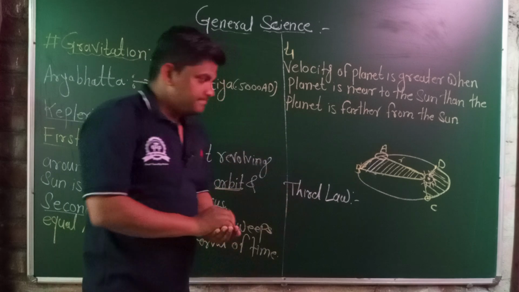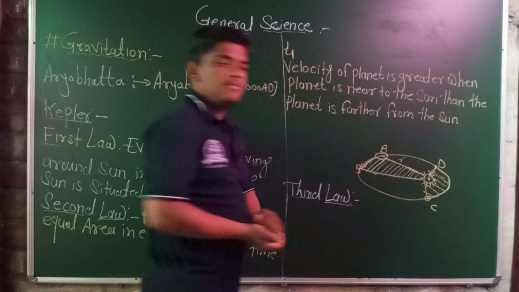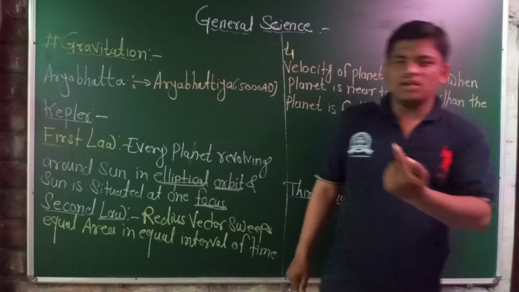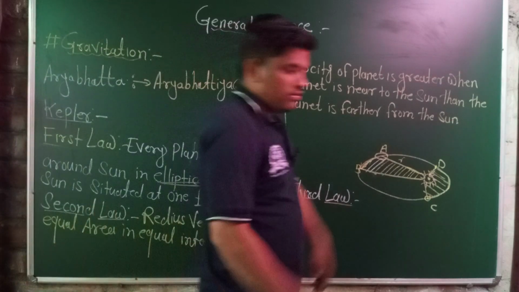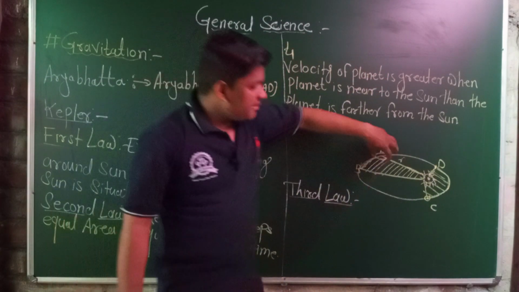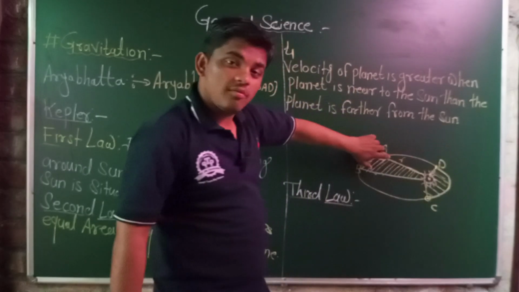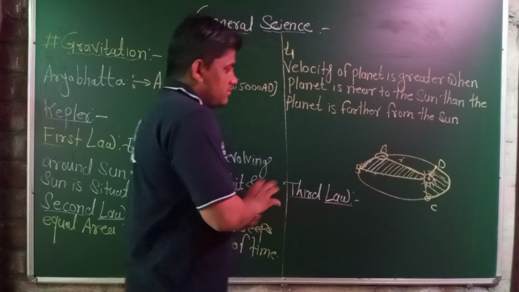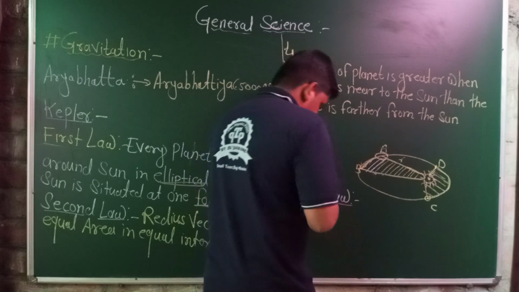And the third law concerns the square of the time period. What is the time period? The time taken by an object to complete one revolution around the axis of rotation, or around the center of that particular object.